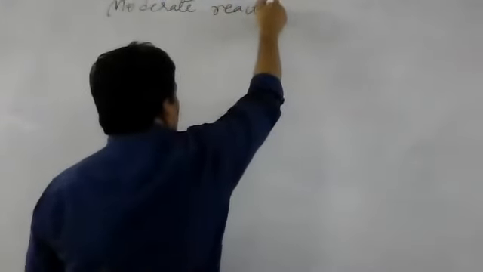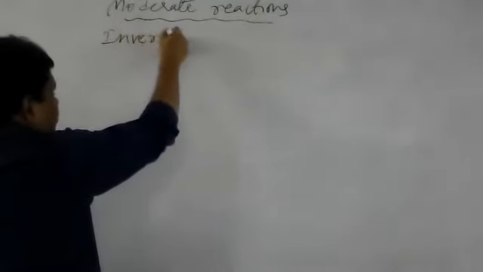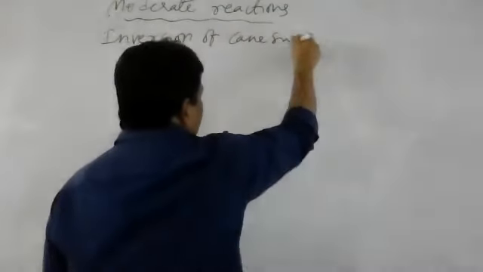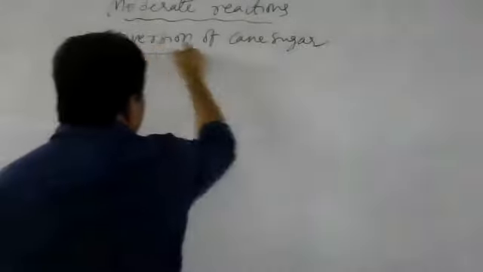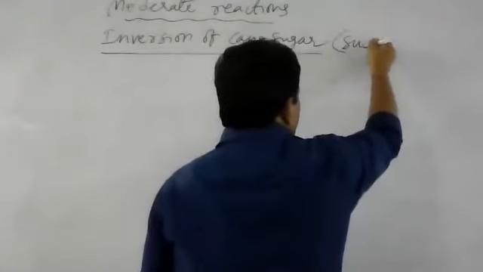Now, what are the other examples in moderate reactions? Inversion of cane sugar. Inversion of which sugar? Cane sugar. Cane sugar is nothing but sucrose.